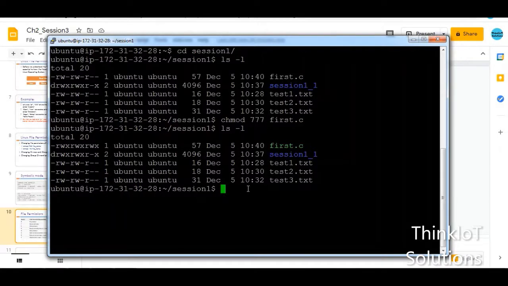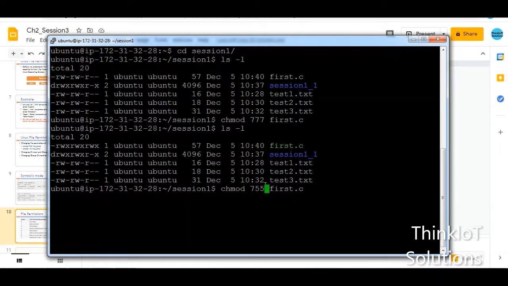So therefore, if I want to change the permissions in a different way, I will press the upward arrow so that I get the earlier command and I will change that command. So I'll give 755. So now what should happen for the user? I'm giving all the three permissions, that is read, write, and execute. For the group, I'm just giving the read and the execute, and for others also I'm giving read and execute.